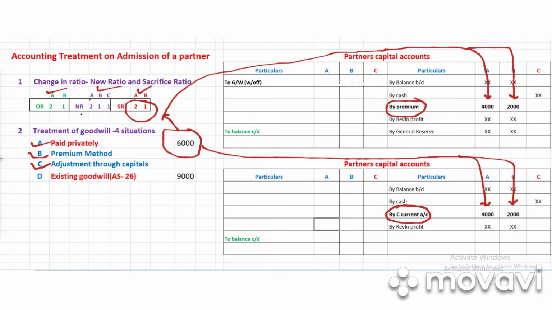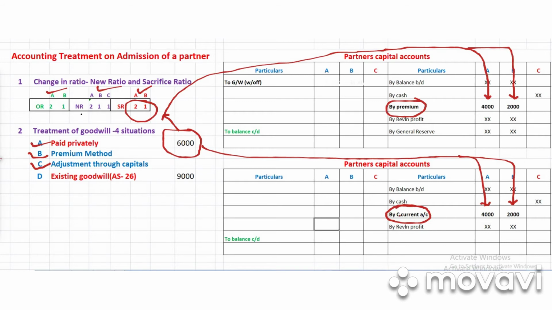So what do we do? We adjust this money through a new account, that is his current account. So the money will be adjusted through the capital accounts of old partners and the current account of the new partner, that is C.